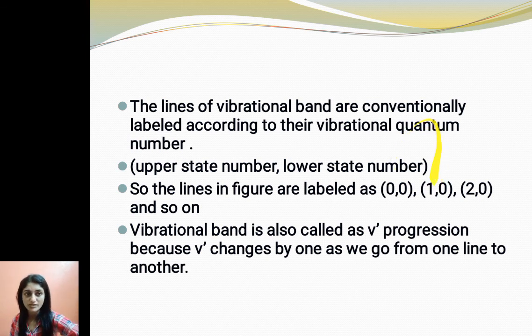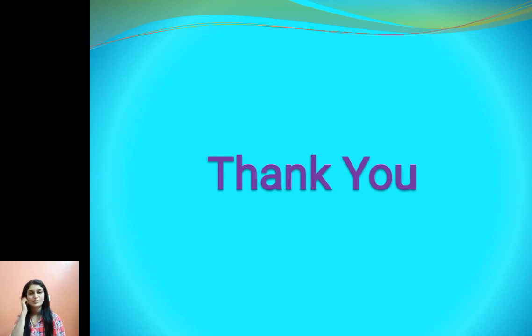So 0 goes to 1, then 1 goes to 2, then 2 goes to 3, and so on. So a vibrational band is also called a nu dash progression, because the vibrational quantum number changes by 1 as we go from one line to another. So it is called a nu dash progression. So that's all about electronic transition.